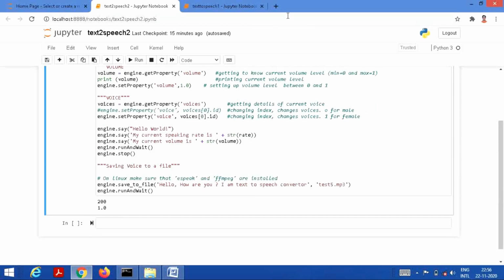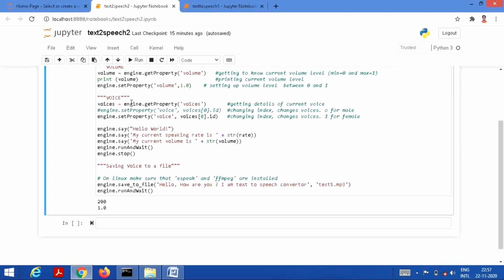Now let's see one more property, voice. There are two types of voices which are available in this library. One is the voice of a female and one is the voice of male. Currently I am using a voice of male.